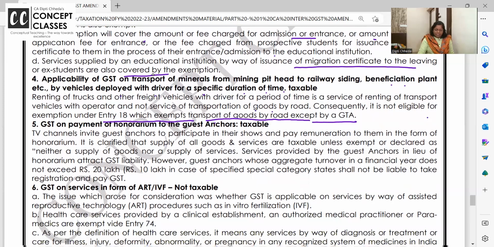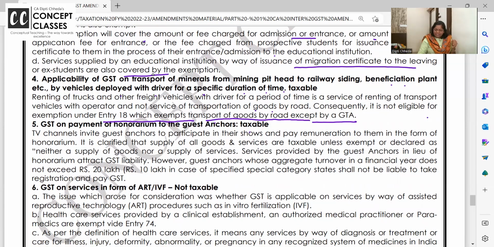Okay. GST on payment of honorarium to the guest anchors. The TV shows and all, normally they have their own anchors, but sometimes they call guest anchors when it is time of election or some major something is going on. So those kind of guest anchors, whatever service they are giving to the TV company, is it liable to GST? Yes. Provided if the guest anchor is below 20 lakhs, तो नहीं लगेगा.